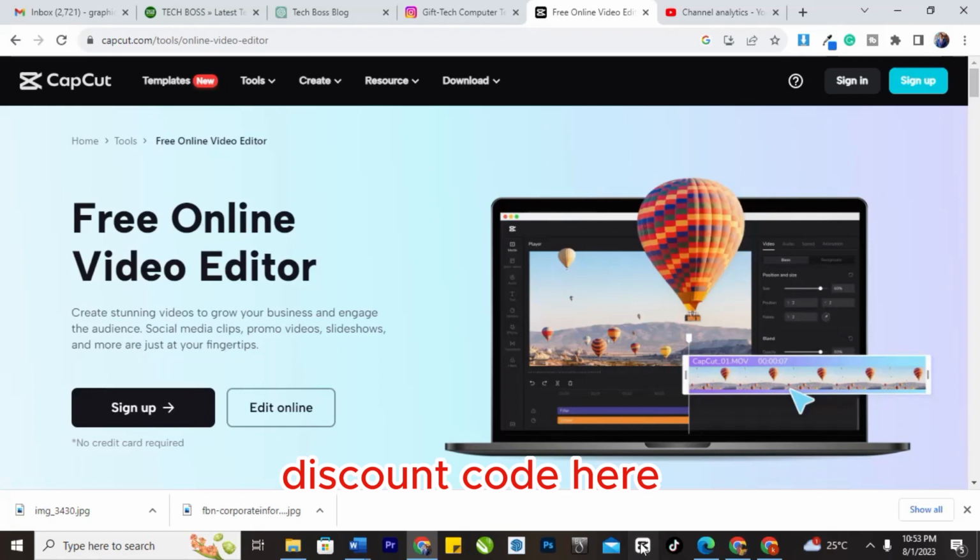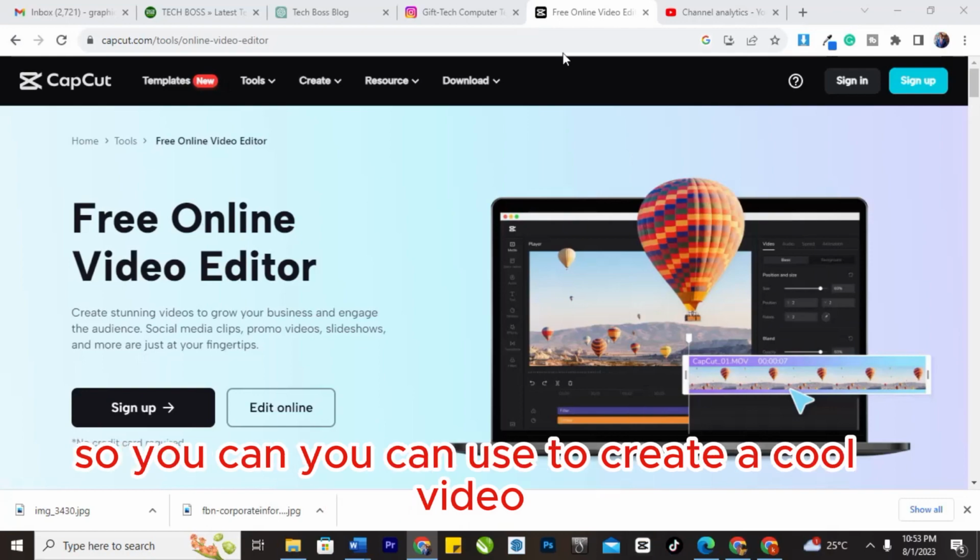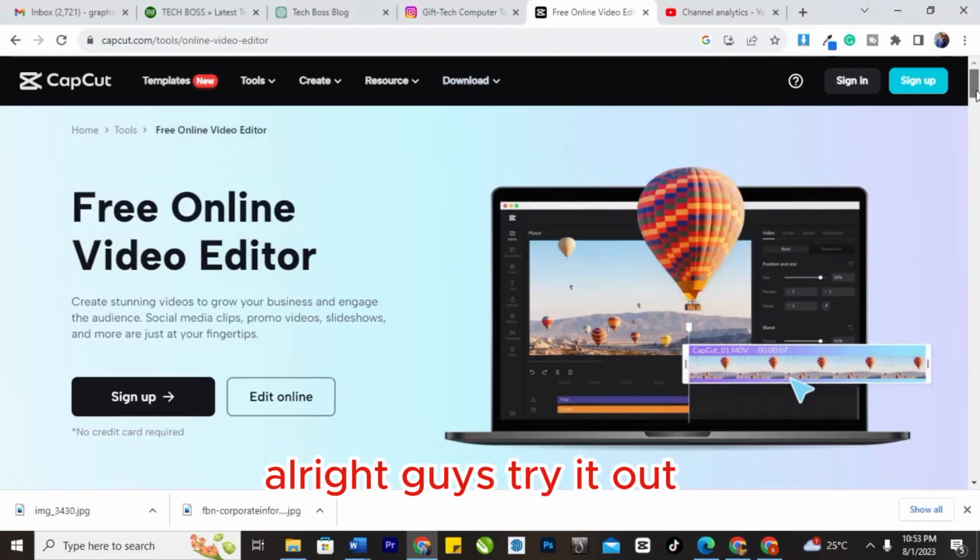This is CapCut here. It will take time to load, but I use it for my TikTok video and my YouTube shorts. So you can use it to create a cool video. Alright guys, try it out.